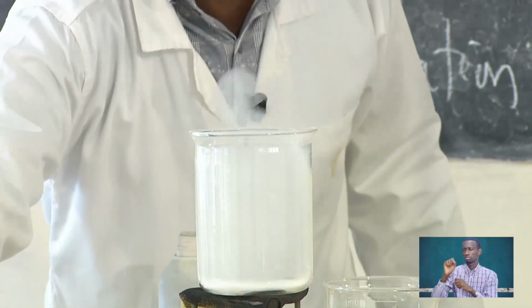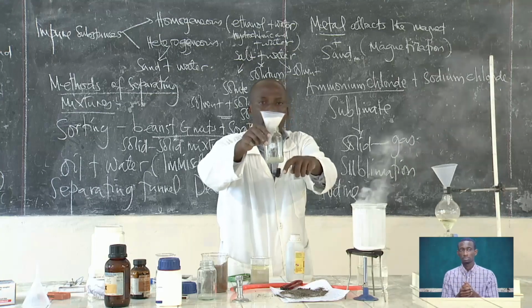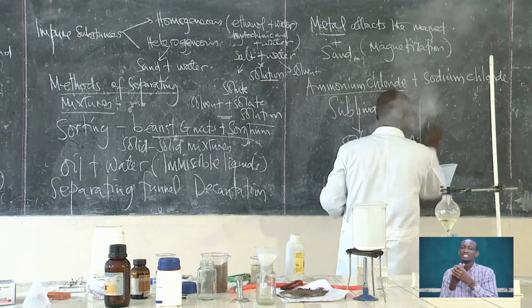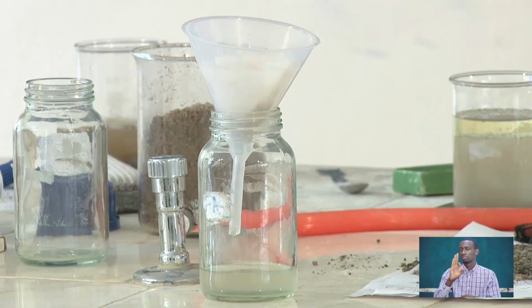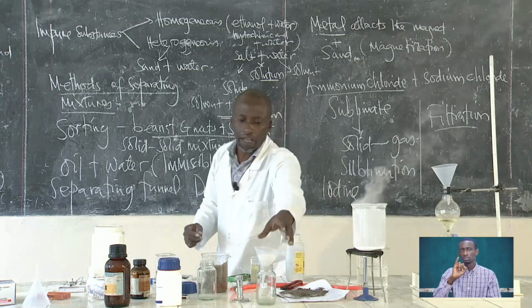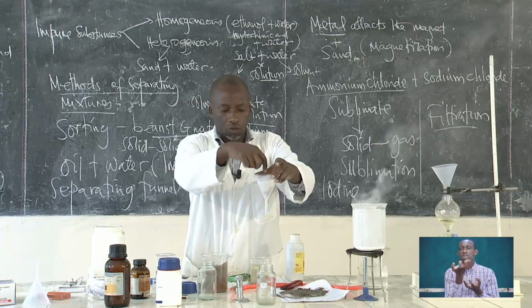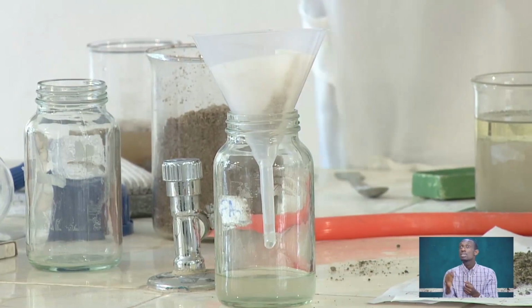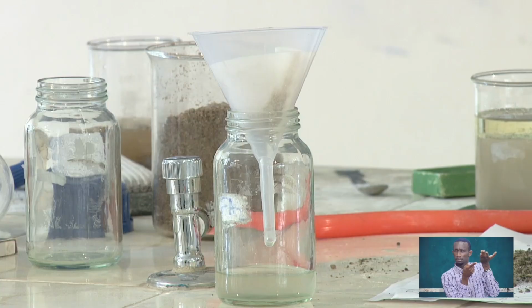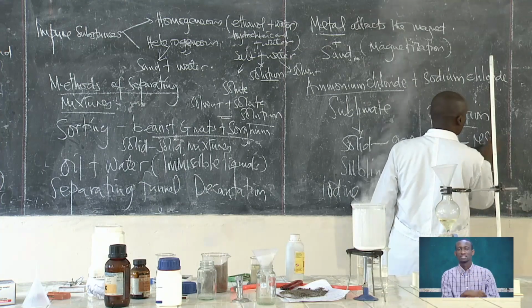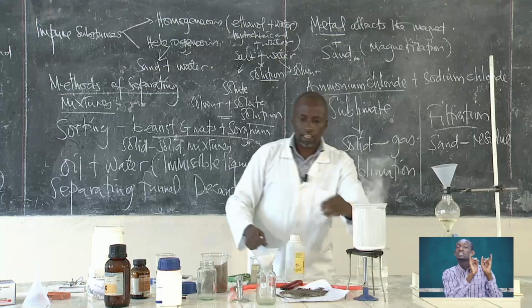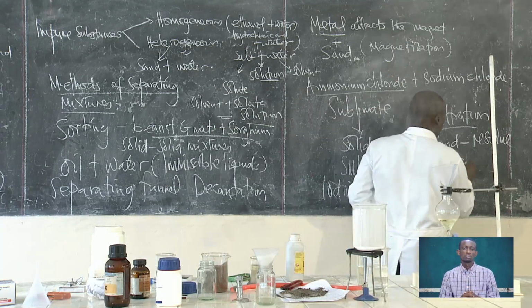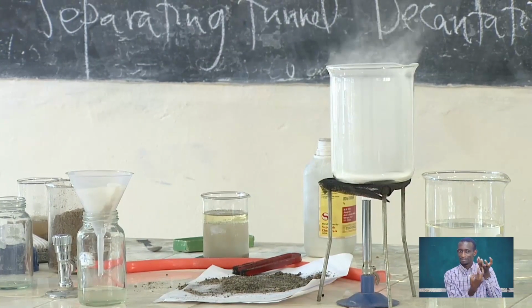And when you come back to this one, this is the water that has gone down. How can you filter this one? This method is called filtration. It is very clear. This is a filter funnel, and this is the filter paper that we are using. And then we collect. The substance which remains on top here, which is sand, is called the residue. And the water that has gone down here is called the filtrate.